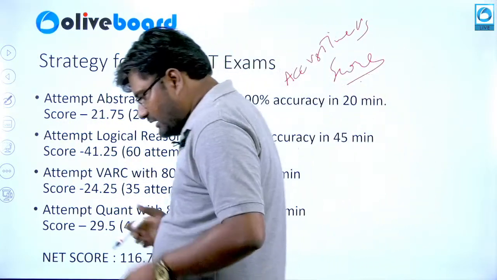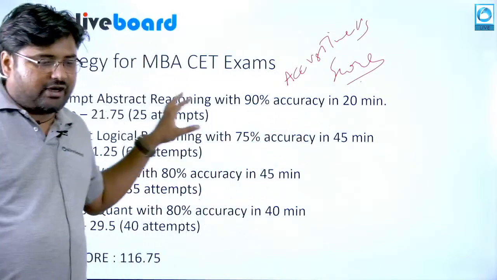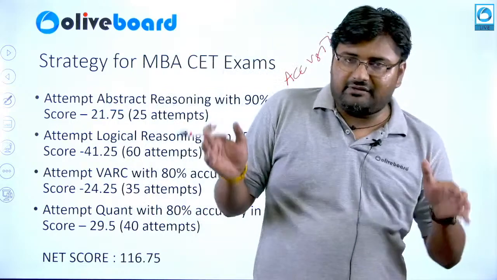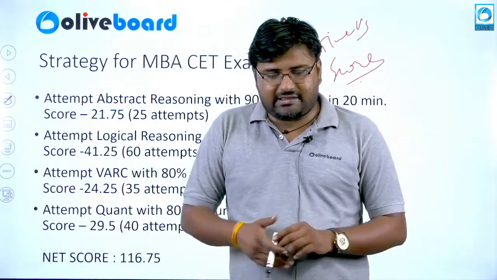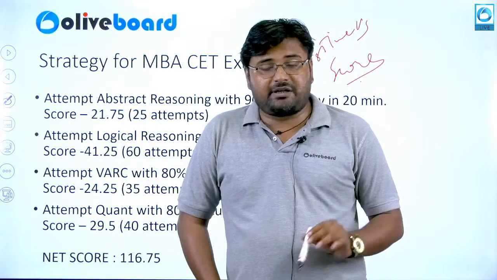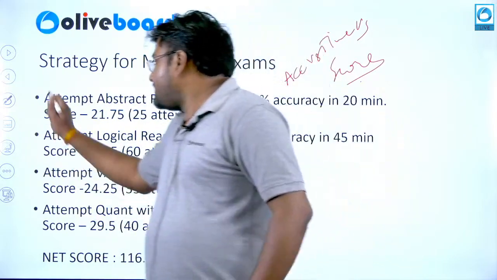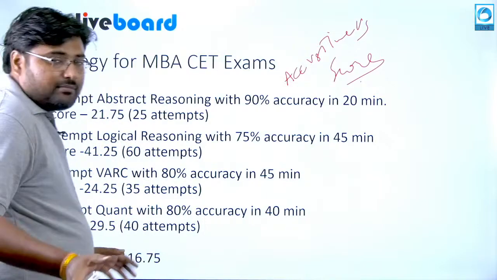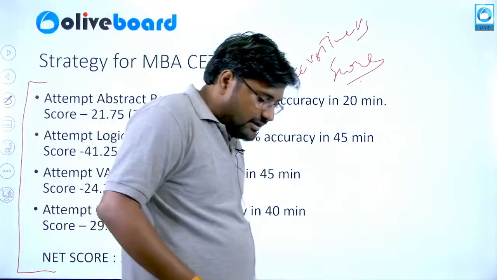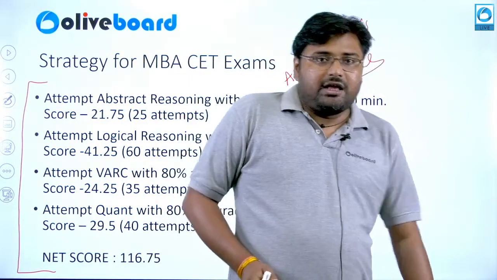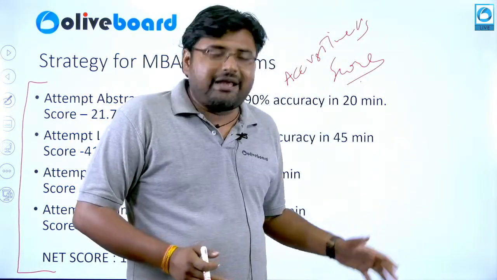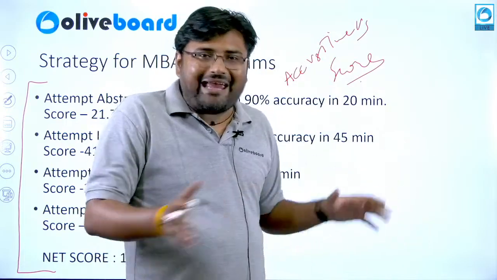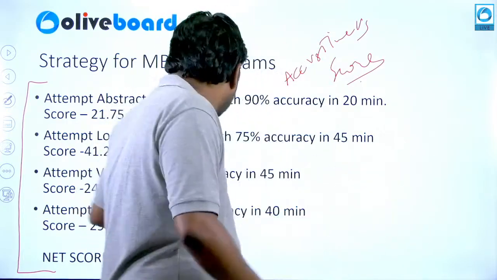This is not a hard and fast rule, but as per the statistical modeling we have done, and the feedback we have got from serious aspirants of MBA CET, this attempt strategy is a working one for them. It has worked for them. They have landed in their decent MBA colleges. So this might work for you as well. This has a higher probability of working as opposed to any other strategy.